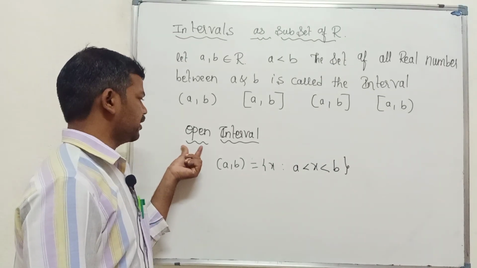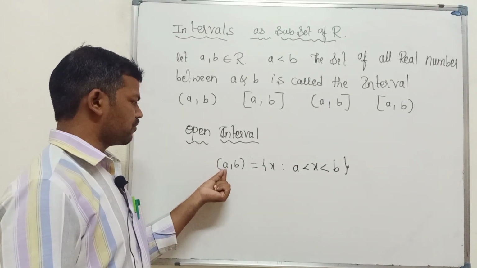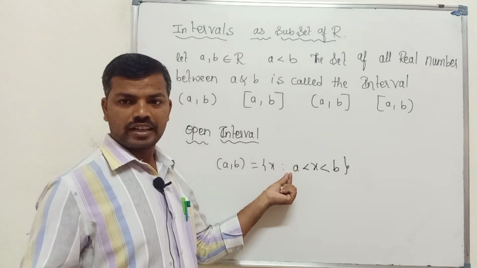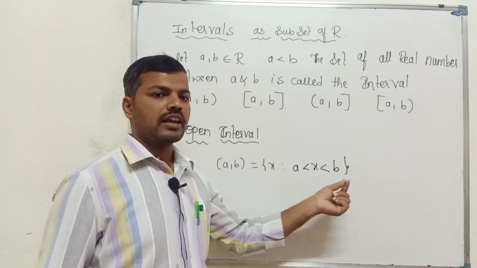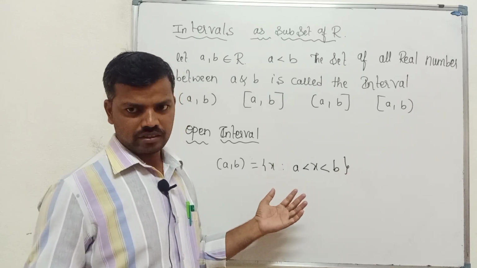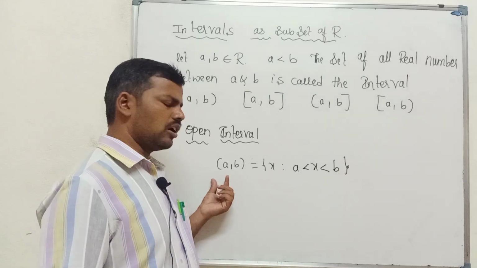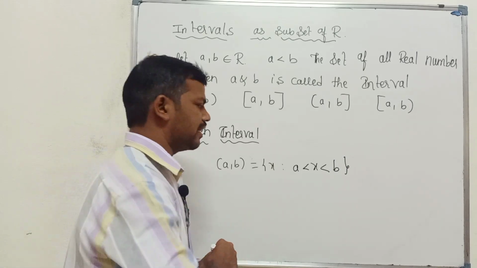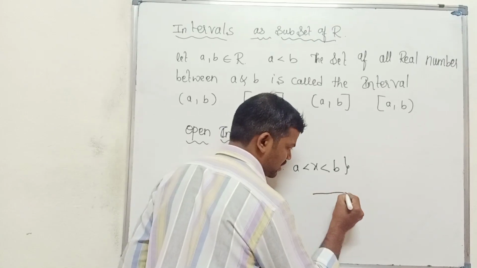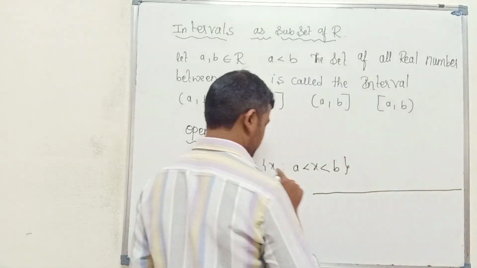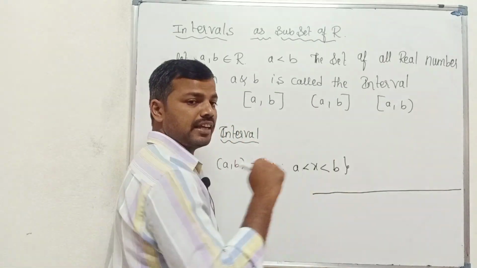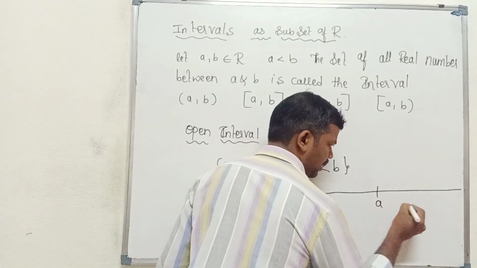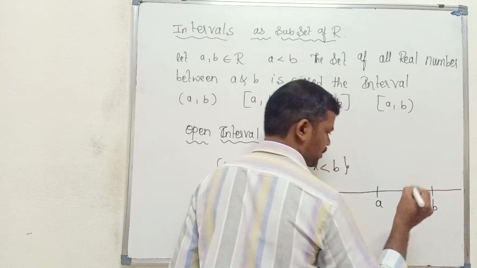About the open interval: it is a collection of real numbers between a and b, where a is not included and b is not included. Excluding a and b, that collection of real numbers is called an open interval. And how do we represent it on a real number line? Let's take this as a and this as b.